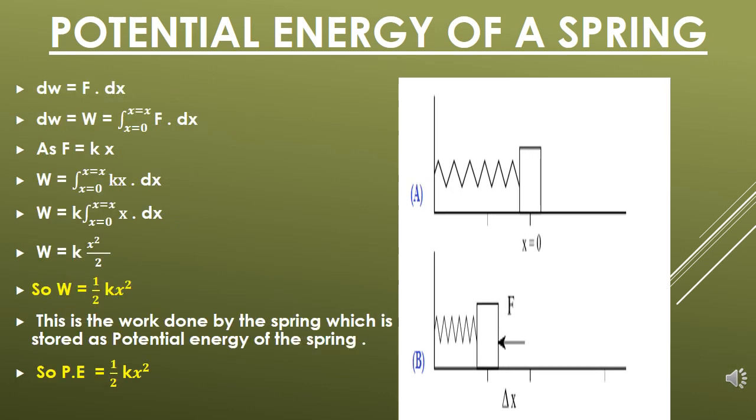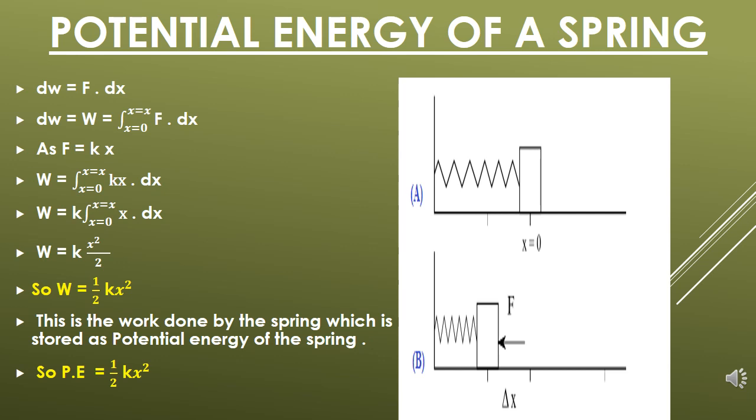Some of the writers make it the calculus way. They say that for a very small displacement we assume that there is no change in the force. Therefore, in that case we can calculate a very small amount of work that is equal to F into a very small displacement dx.